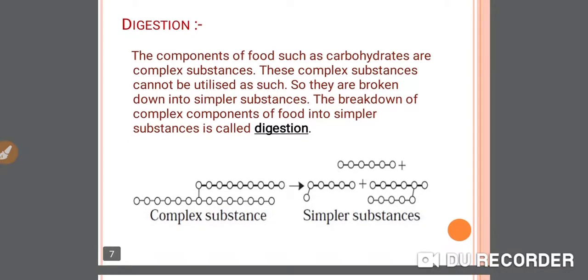So let's see, in this picture you can see there is a complex substance and after the digestion process it has been converted into simpler substances. So this process is known as digestion.